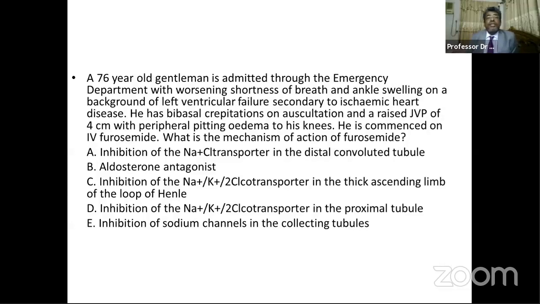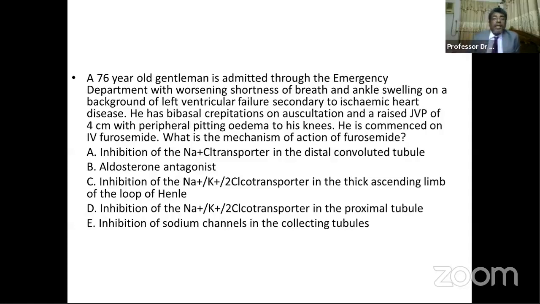A 76-year-old gentleman is admitted through the emergency department with worsening shortness of breath and ankle swelling on the background of left ventricular failure secondary to ischemic heart disease. That is, this 76-year-old senior citizen is coming to the emergency department with shortness of breath and ankle swelling, and this patient has left ventricular systolic dysfunction or left ventricular failure due to ischemic heart disease. The symptoms, shortness of breath and ankle swelling, are the presentation of left ventricular failure.